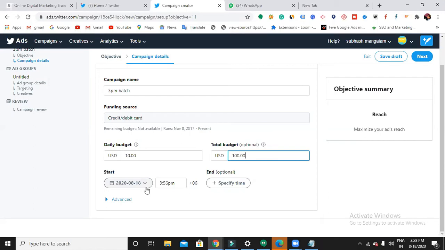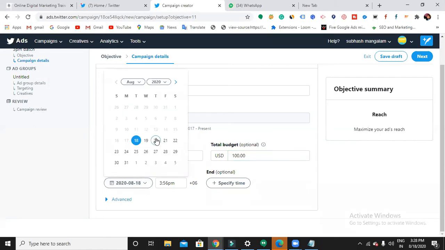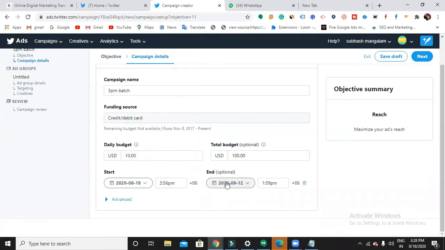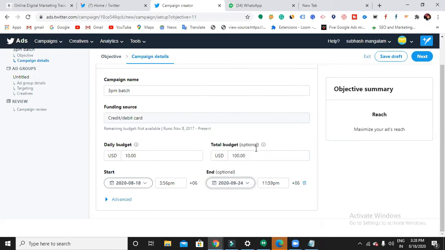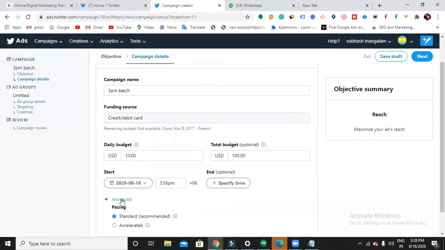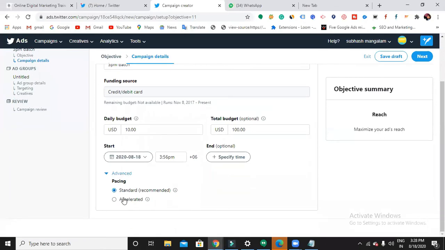You can choose when to start your ad. If you click this drop down, you can see a calendar. It's the 18th, and you can specify the time also. For the end date, you can simply specify the time, and if you don't want it, you can just delete it. Here we have a few advanced things. Suppose we don't choose any end date and we have our daily budget and total budget. It will automatically run for 10 days and then stop. Yes, definitely.